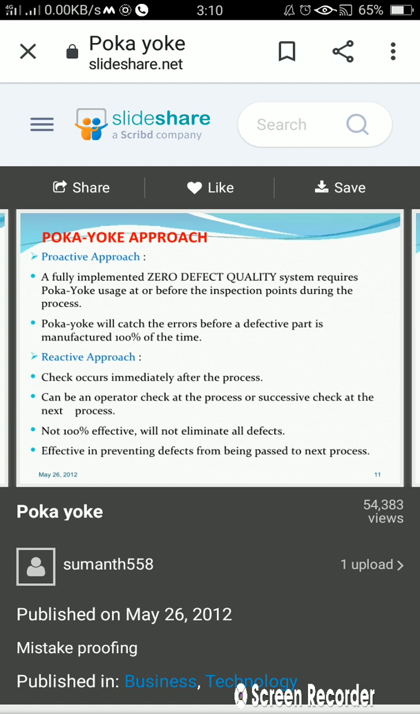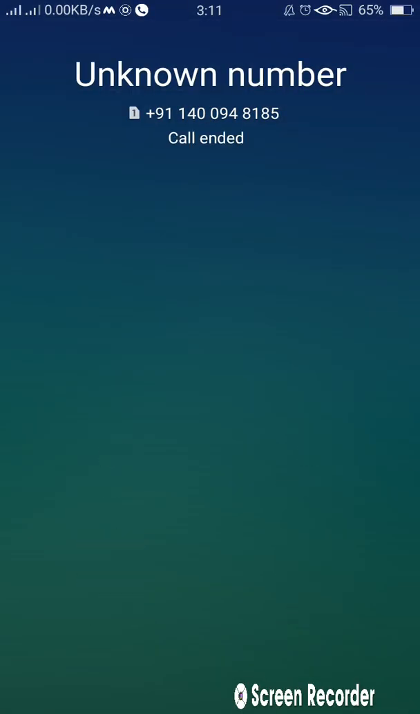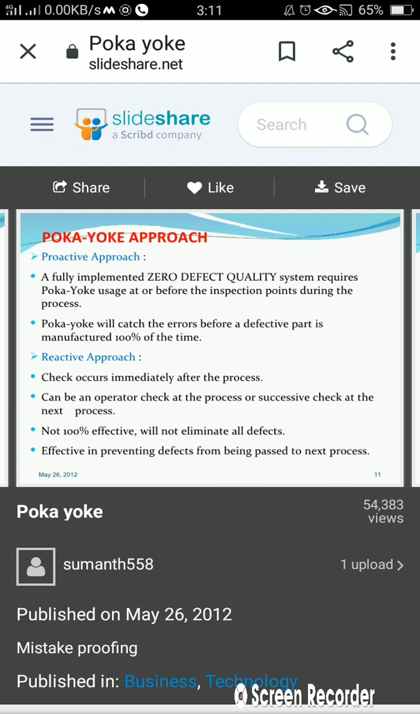What is the proactive approach? A fully implemented zero defect quality system requires poka yoke usage at or before the inspection points during the process. A fully implemented zero defect quality system means the system has implemented zero defect quality, and it requires poka yoke usage at or before inspection points. Where there are inspection points we have to check for zero defect, and before the inspection point we have to check during the process. Okay, poka yoke will catch the errors before a defective part is manufactured 100% of the time. Poka yoke catches the mistakes before 100% defective product is produced, so it can save energy there.